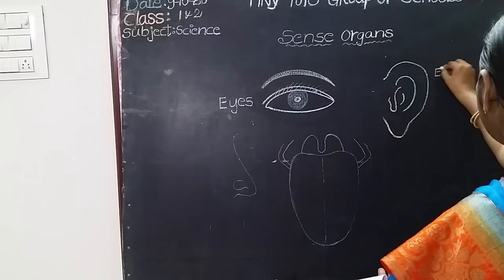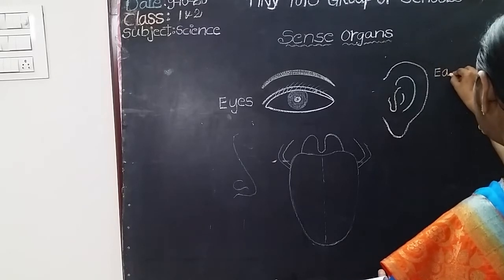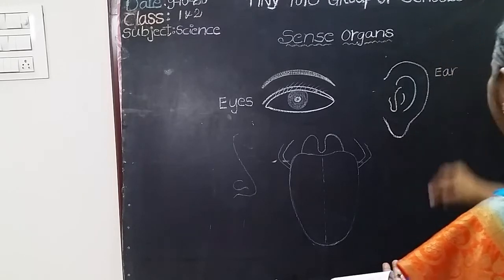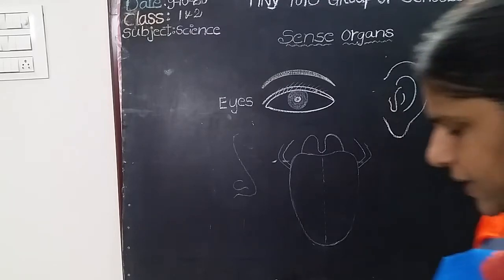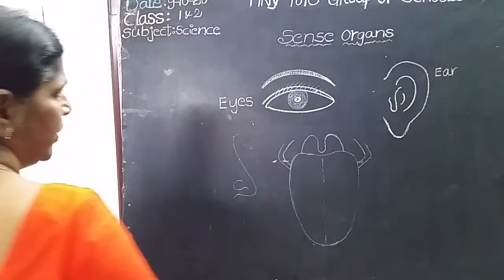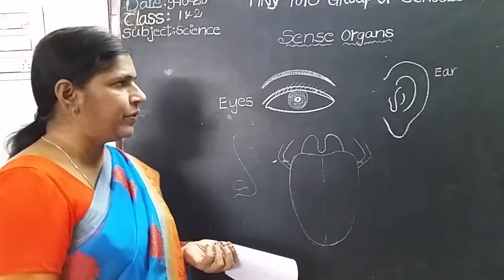E-A-R, ear. We have 2 ears. Ears help us to hear the sounds. Bell sound, car sound. Already we differentiate the sound.